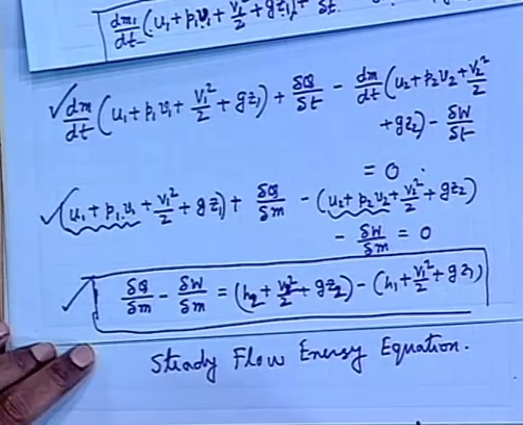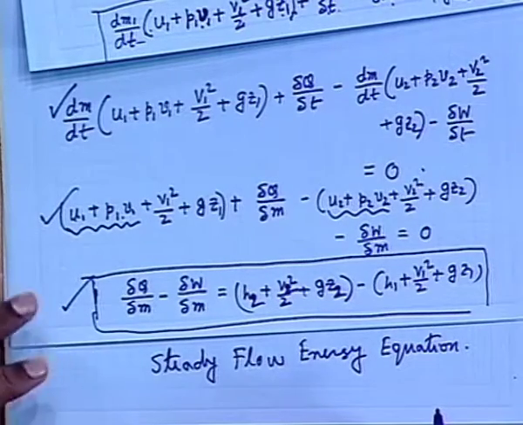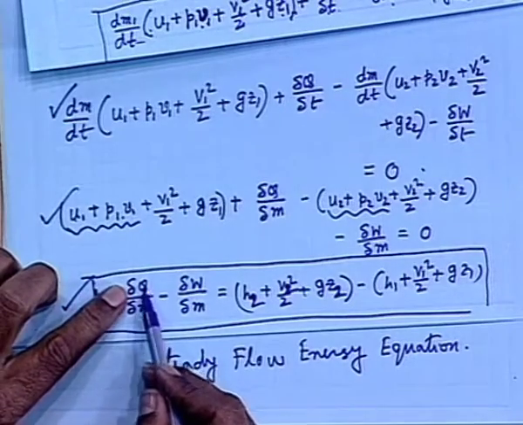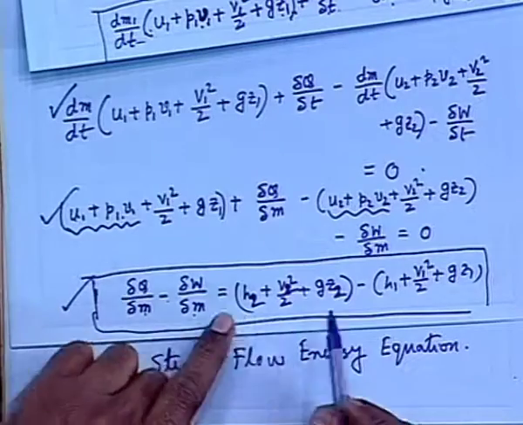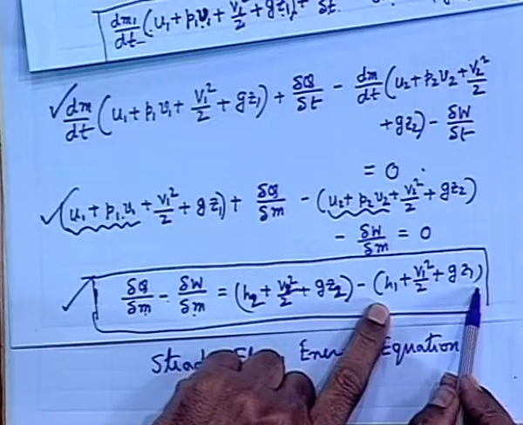That means in the steady flow energy equation, the heat added per unit mass minus the work done per unit mass is given by the difference of the stored energy per unit mass between the two states. Now, you will find the immense physical significance of the term enthalpy.